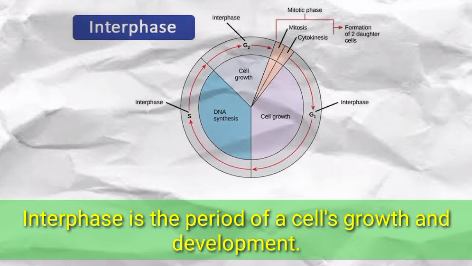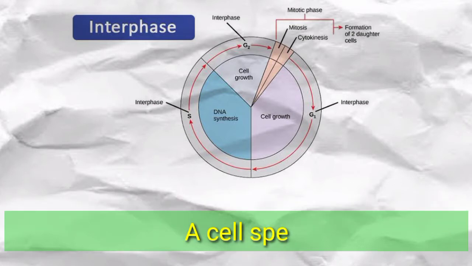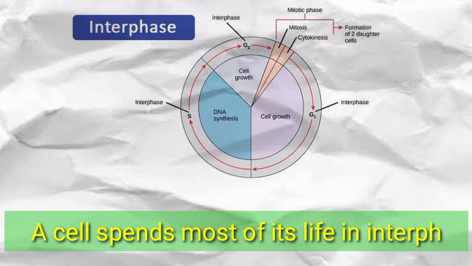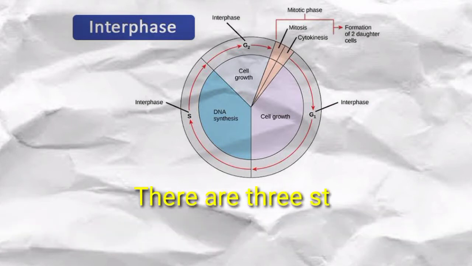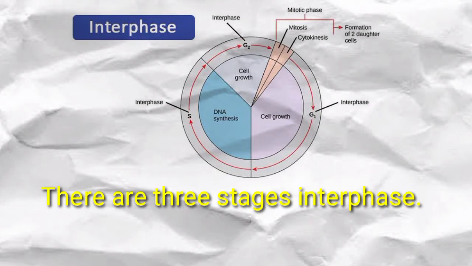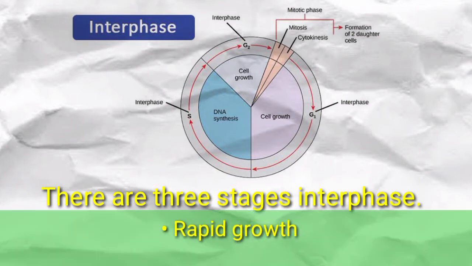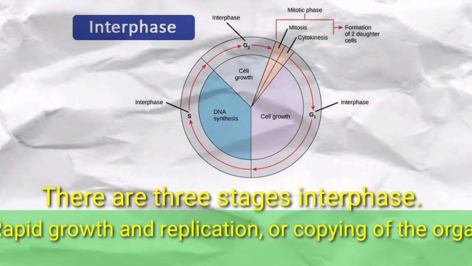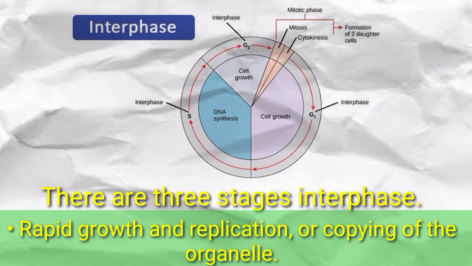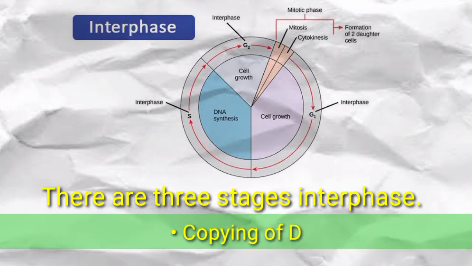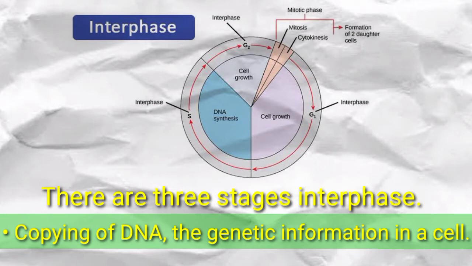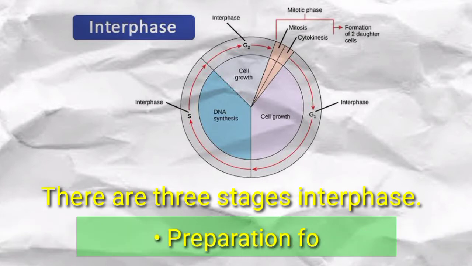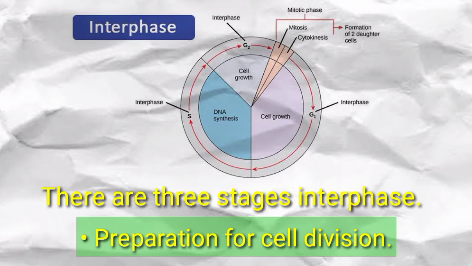What is interphase? Interphase is the period of the cell's growth and development. A cell spends most of its life in interphase. There are three stages in interphase: rapid growth and replication, or copying, of the organelles; copying of DNA, the genetic information in a cell; and preparation for cell division.